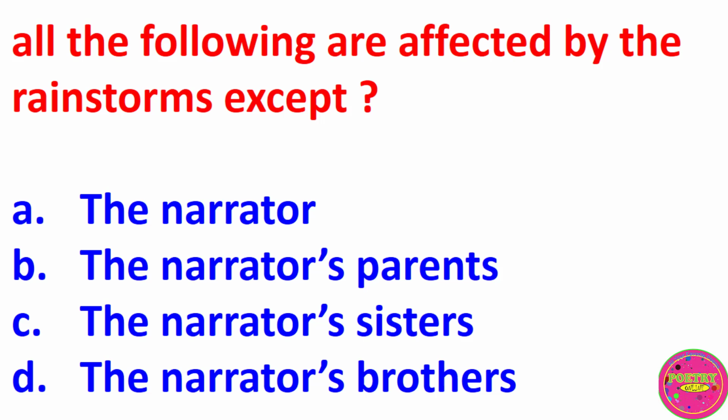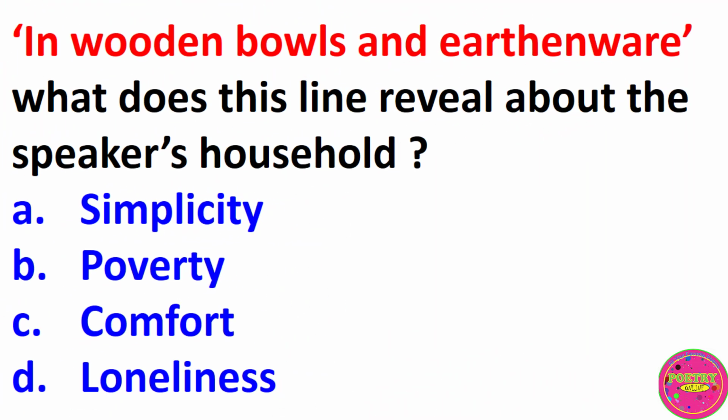All the following are affected by the rainstorm except A. The narrator, B. The narrator's parents, C. The narrator's sisters, D. The narrator's brothers. The correct answer to this question is C. The narrator's sisters.